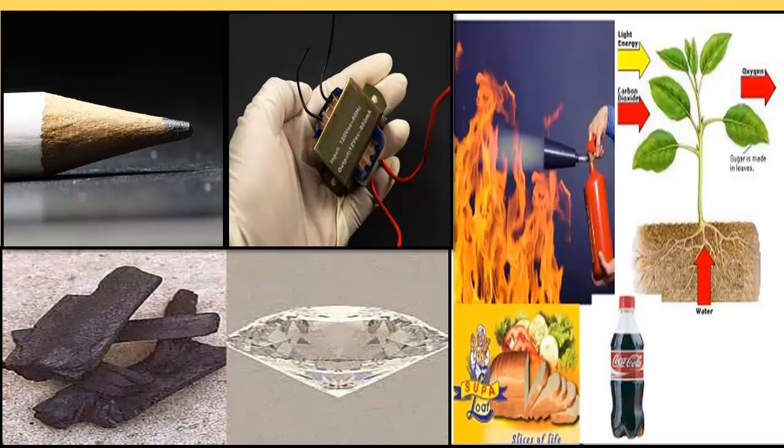How can you forget the fire extinguisher? Here carbon dioxide is used to extinguish the fire. But it is also used in products like soft drinks. And we know that without carbon dioxide, the process of photosynthesis is not possible. So these are the uses of carbon.